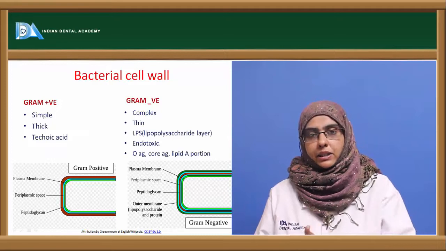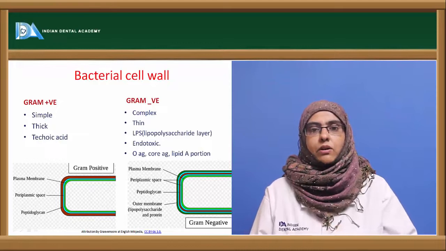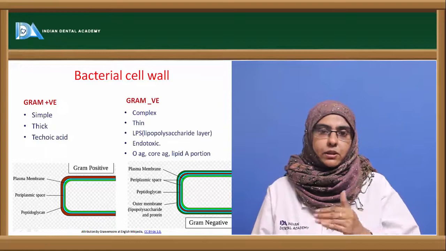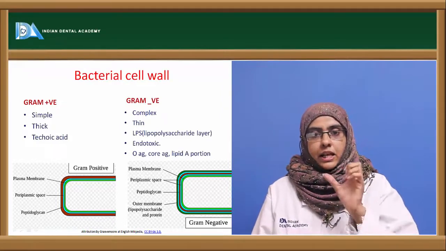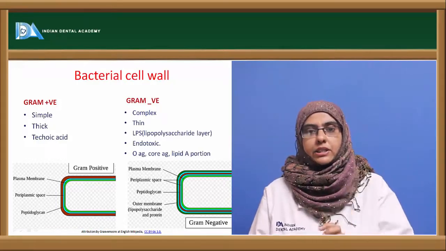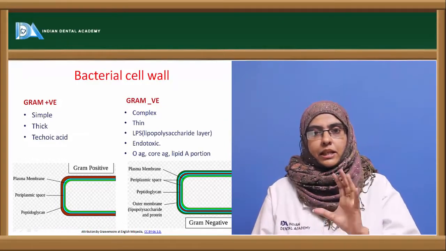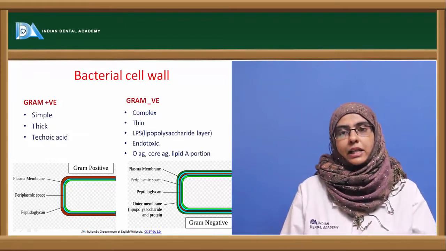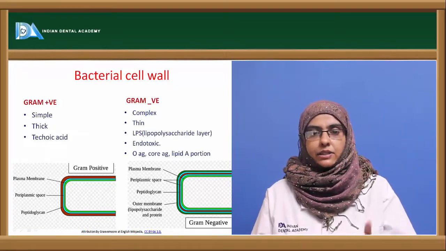And apart from this lipopolysaccharide layer, certain bacteria also have outer membrane proteins, called OMP proteins, having porins. They help to translocate small molecules in and out to the external environment, and they are the region where bacteriophages usually attack the bacteria. Bacteriophages are nothing but viruses which attack bacteria. So OMP proteins are the ones that help to bind the bacteriophages. So this is about the biochemical nature of the bacterial cell wall, which is made up of the peptidoglycan layer, and the differences between gram-positive and gram-negative bacteria.